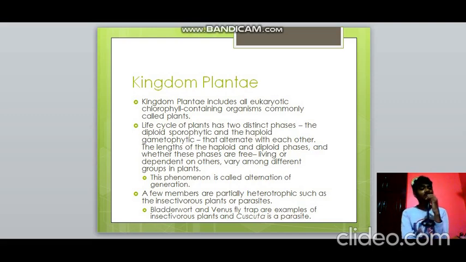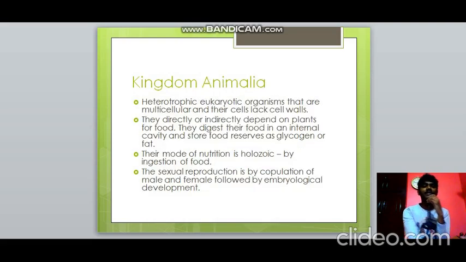Some of them are also heterotrophic, like insectivorous plants like bladderwort, Venus flytrap. So all these are examples for insectivorous plants, and Cuscuta is a very well known parasite. We'll learn about this in detail in the next lesson. Kingdom Animalia, they are heterotrophic eukaryotic organisms which are multicellular and they do not have cell walls. That is a very characteristic feature of Kingdom Animalia. They depend on plants for food directly or indirectly, and they digest into an internal cavity.